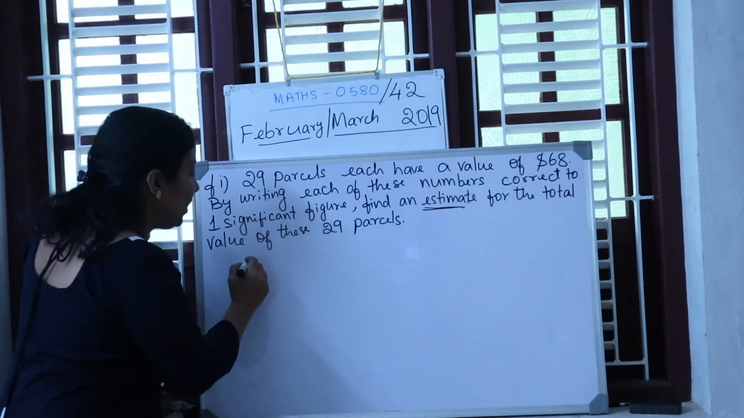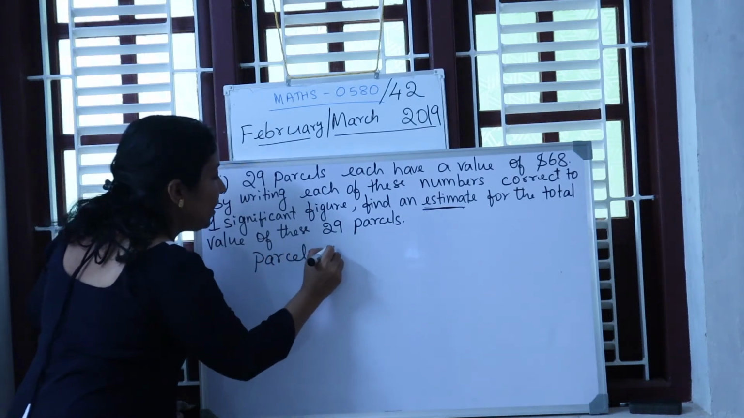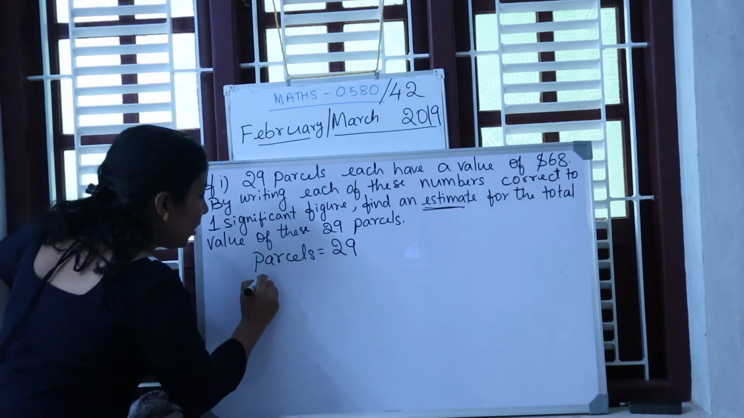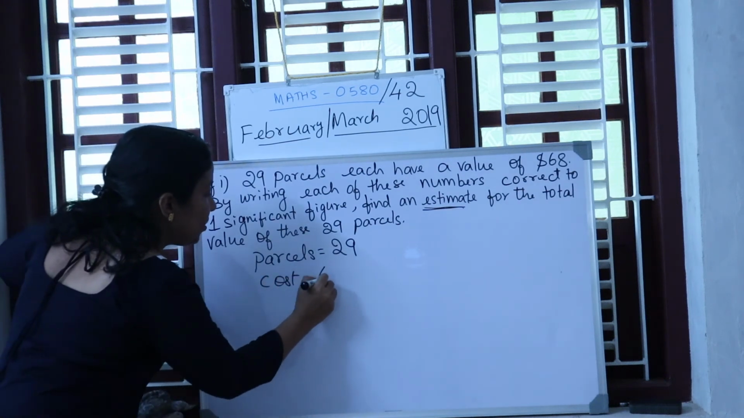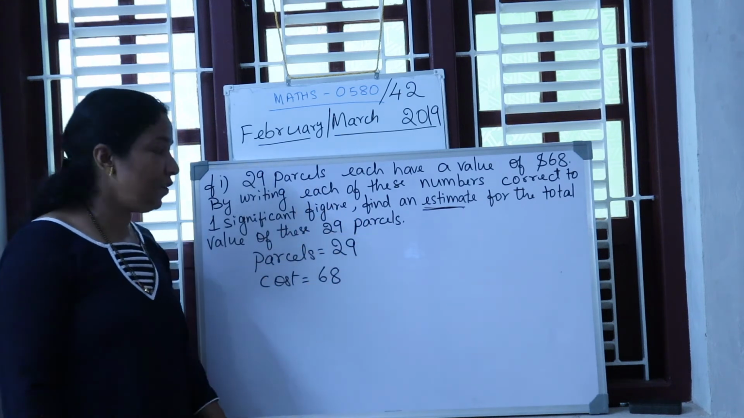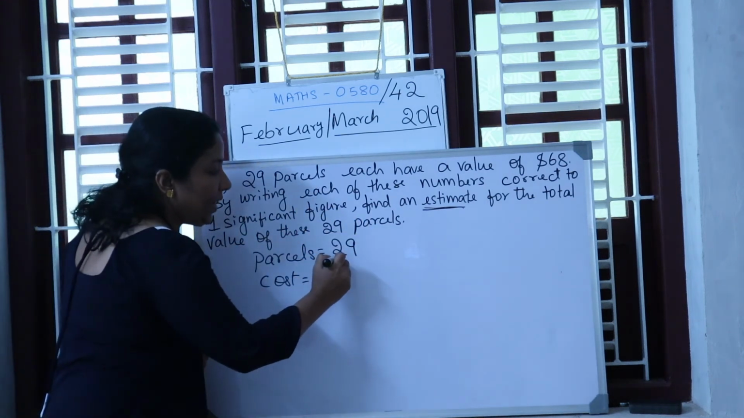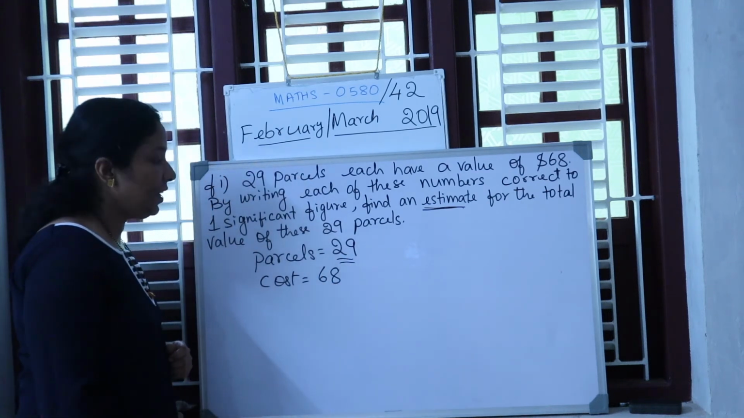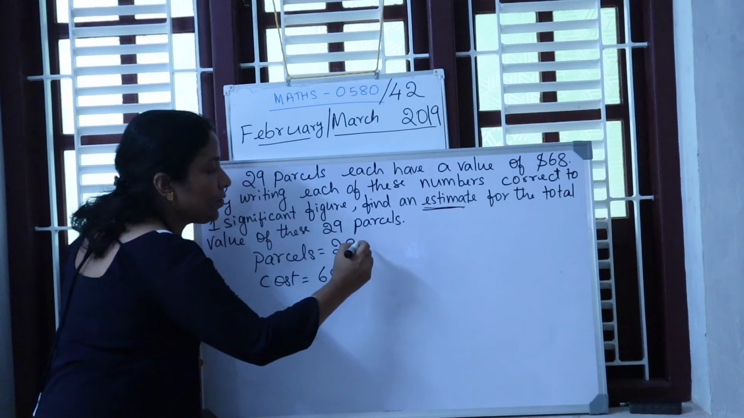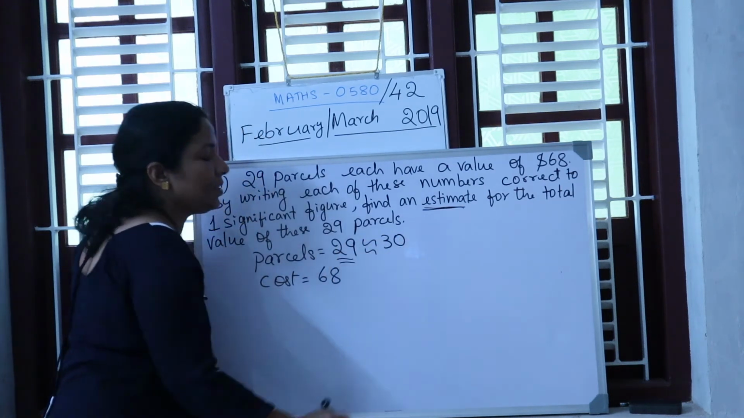So read the question given. How many parcels are given? There are 29 parcels. What is the cost? Cost is $68. Now they are asking you to find the estimation for one significant figure. Now students, check this one. 29, is it one significant figure? No, there are two significant figures, 1, 2. So estimate this for one significant figure, that becomes 30.